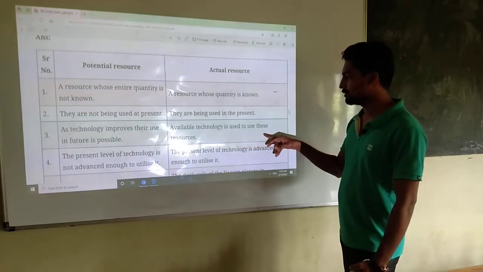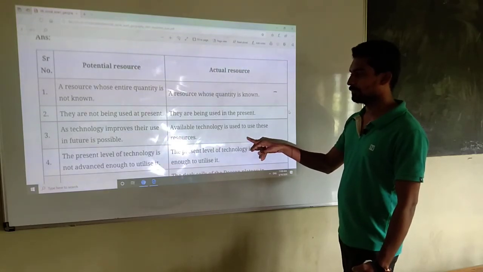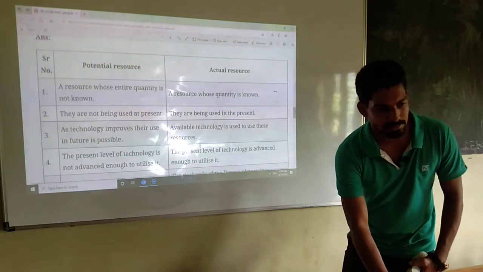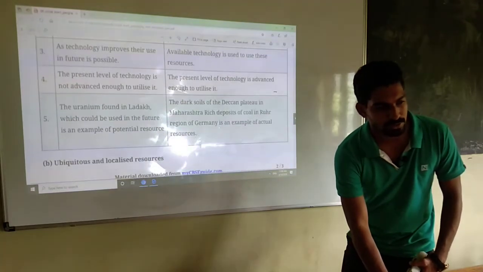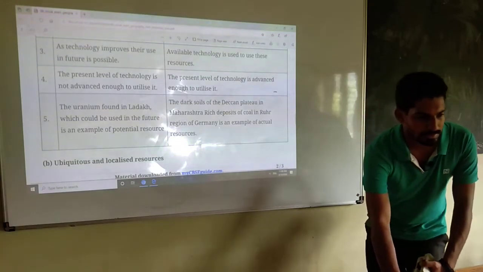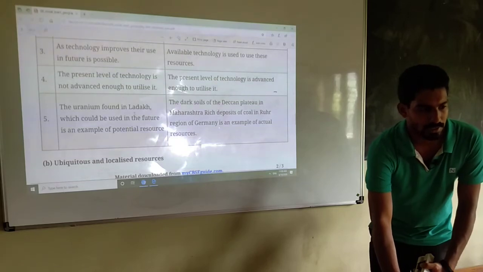Available technology is used to use this resource. Okay, the present level of technology is enough to utilize actual resource.